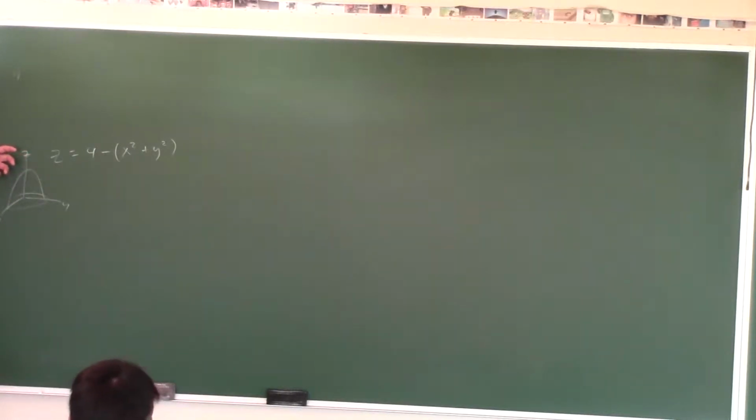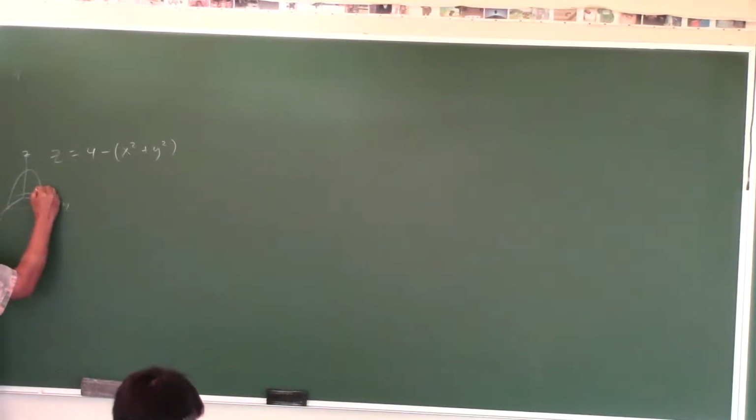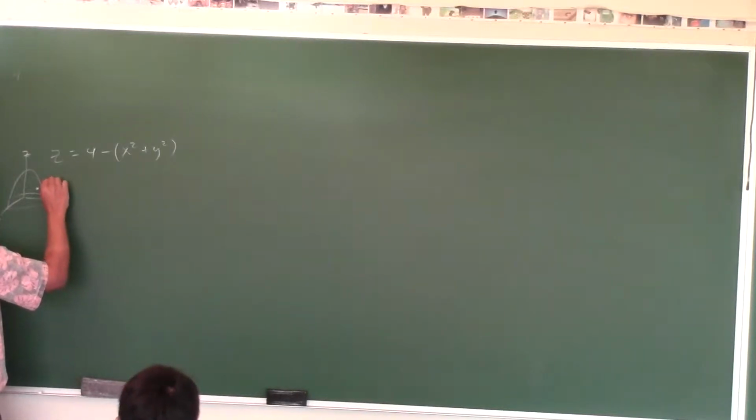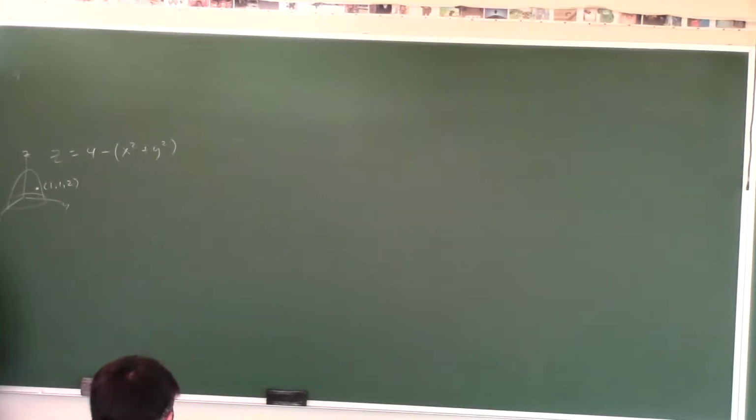The z-intercept is 4. So let's say you're standing at a point on the paraboloid right there. Give me a coordinate of a point, Joe, that lies on this paraboloid. 1, 1, 2. Okay, we'll go with that one.